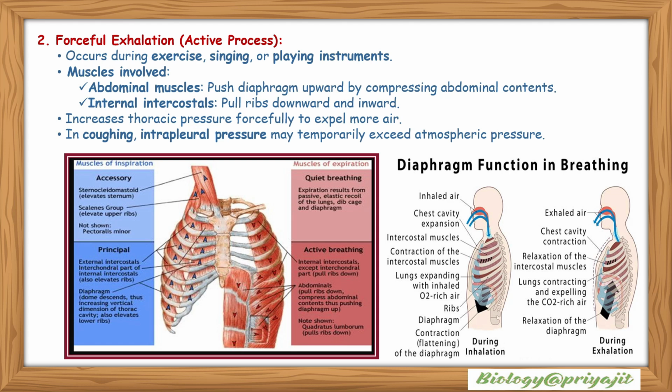Forceful expiration. What happens in this process? It's an active process, occurs during exercise, singing or playing instruments. Muscles involved: abdominal muscles push the diaphragm upward by compressing abdominal contents. Internal intercostals pull the ribs downward and inward, decreasing the thoracic cavity to forcefully expel more air. In coughing, intrapleural pressure may temporarily exceed atmospheric pressure.